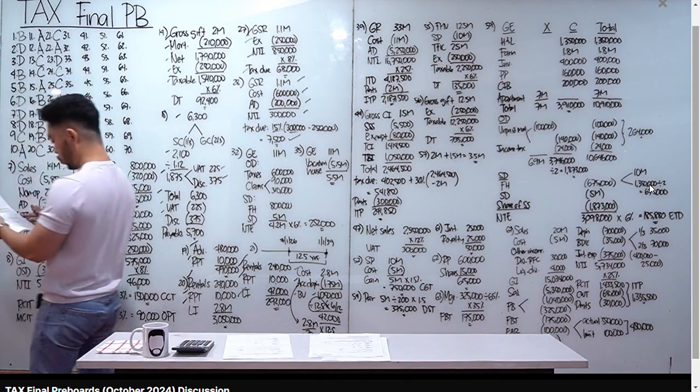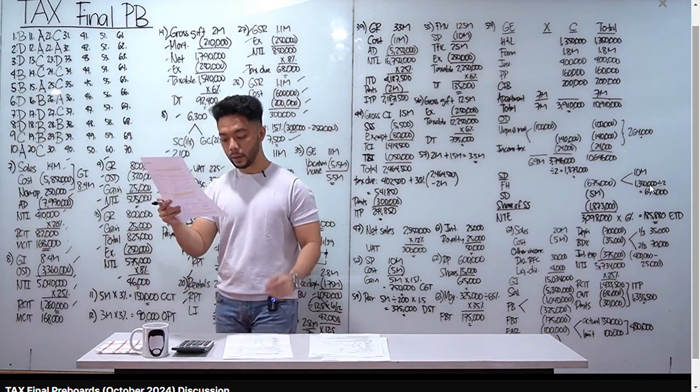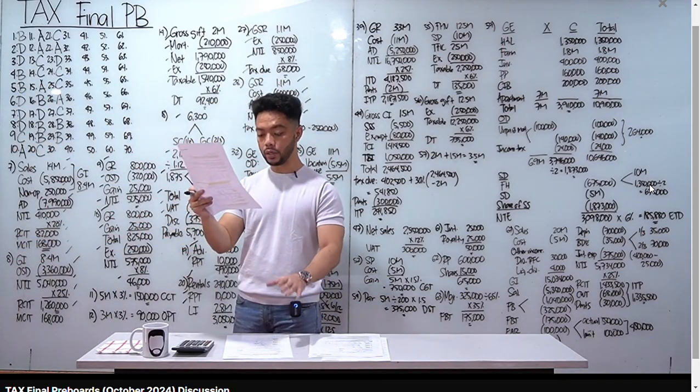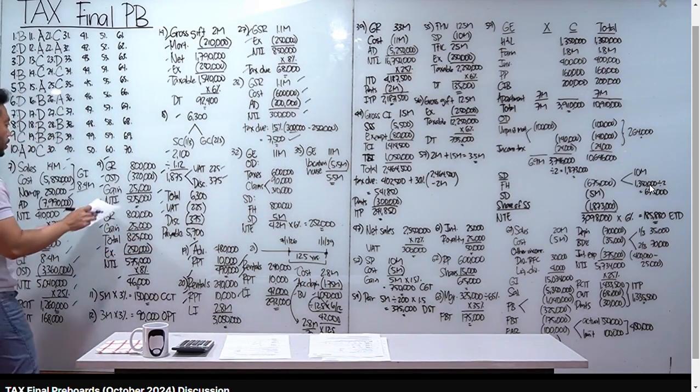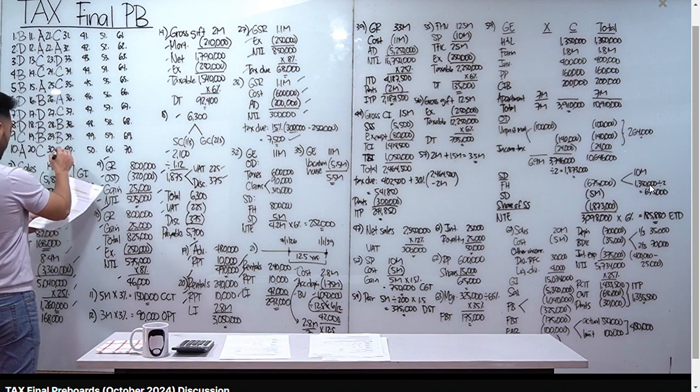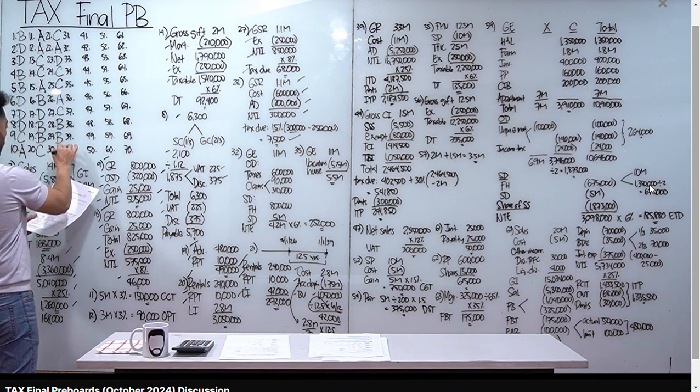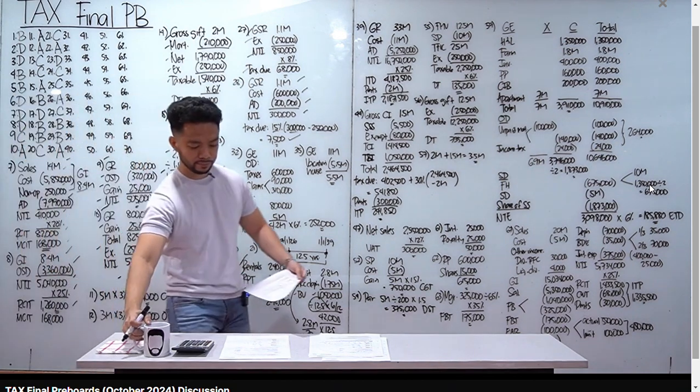Number 30, which of the following is incorrect? Tama yung B, C, and D, mali yung A. OBUs or offshore banking units, taxable sila as regular corporations. 25% RCT yan, hindi 10%. Okay? A tayo for number 30.